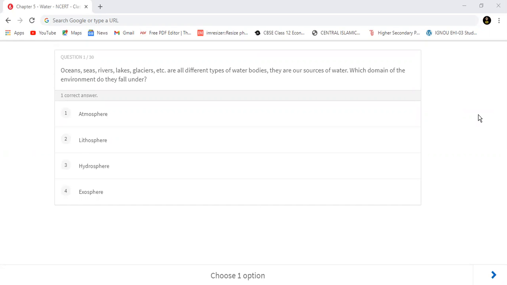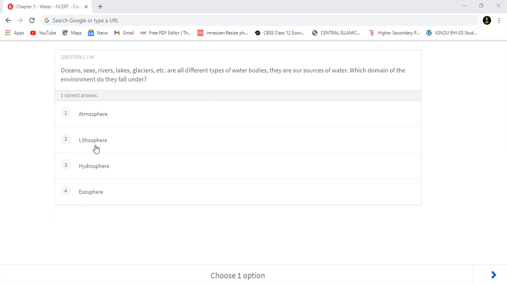Option number 1, atmosphere, 2, lithosphere, 3, hydrosphere, or 4, exosphere? The question is, which domain of the environment do they fall under? You have 5 seconds. You can write down your answer, full answer, in the live chat section or the comment section.